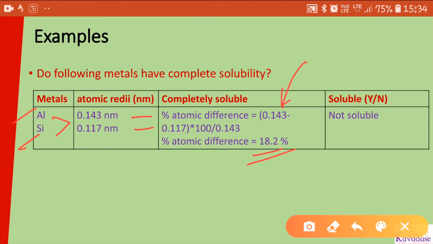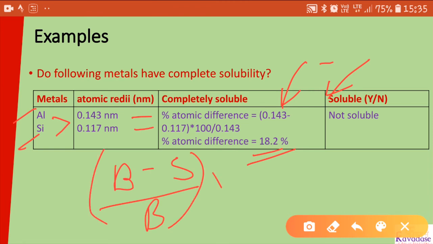Bigger atomic radius minus smaller atomic radius, divided by the greater atomic radius, and multiplied by 100 to get a percentage. So here I have found out